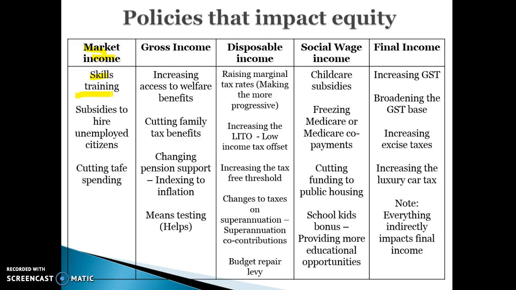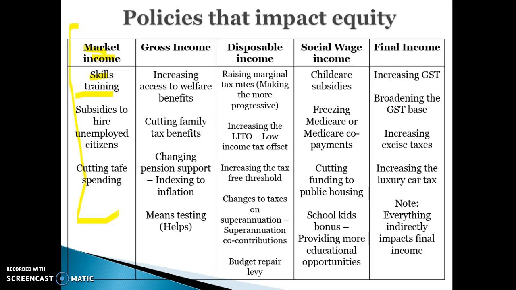So they're things that are going to improve access to market income, anything that's going to get people more employable and back into work. Things that will hurt market income are things like cutting TAFE spending or cutting money spent towards education or training, which will make people less employable. So market income, the first one, can only achieve a more equitable distribution by getting people into work.